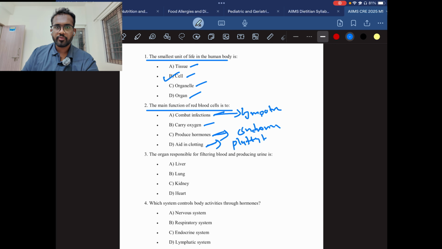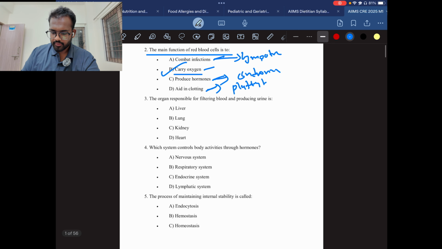Then only one option remains, that is B, carry oxygen. Red blood cells help to carry oxygen with the help of hemoglobin. Hemoglobin is the main reason the blood is red in color, and it also helps in oxygen transport.